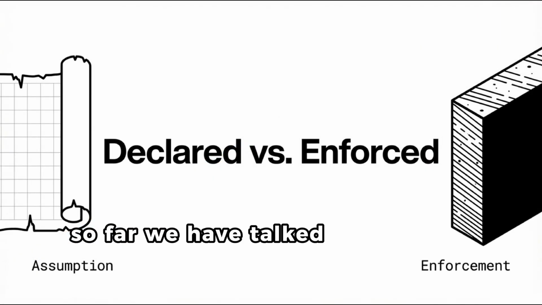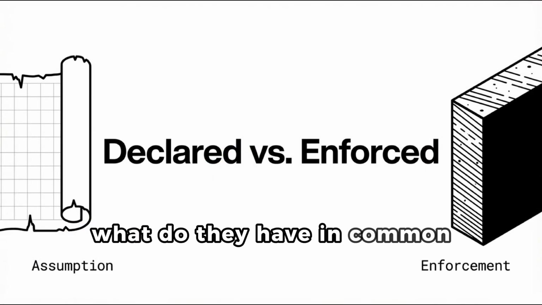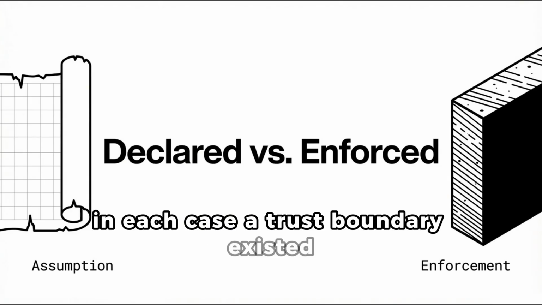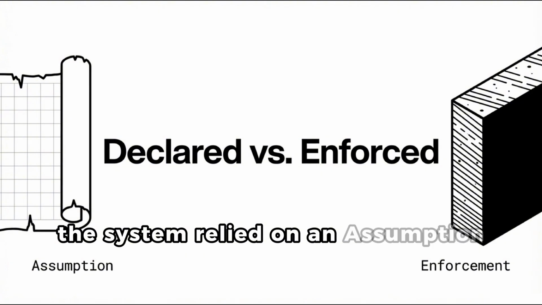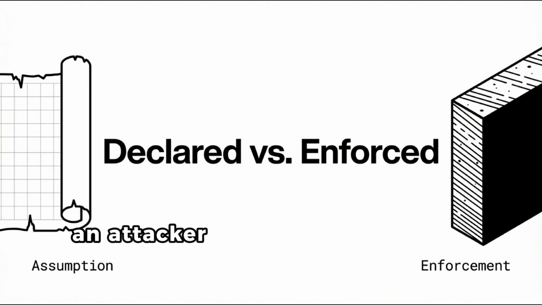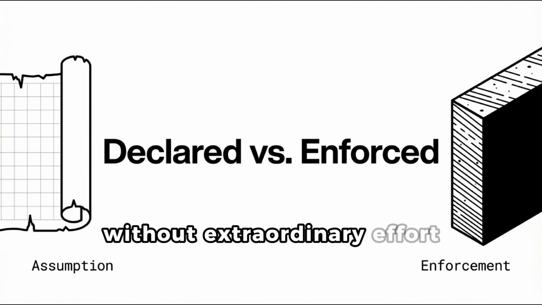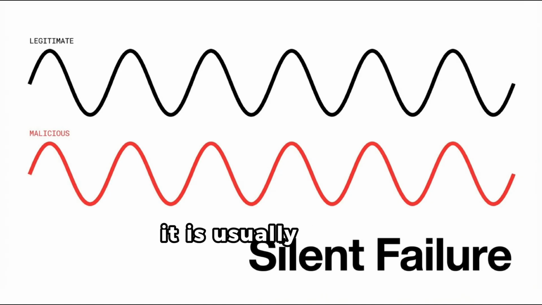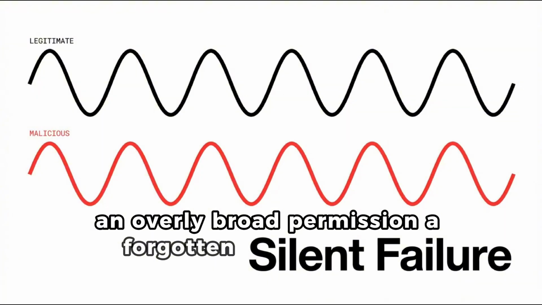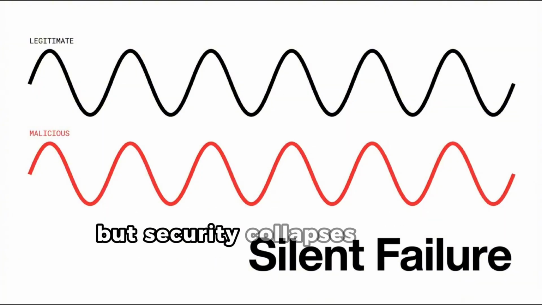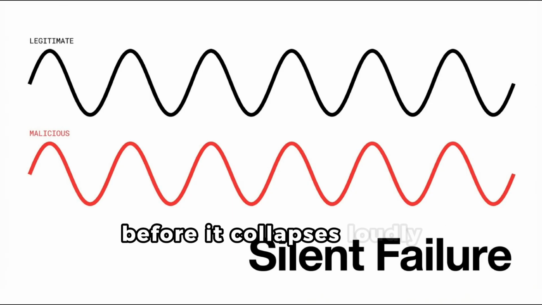So far, we have talked about cases. What do they have in common? Look at the pattern. In each case, a trust boundary existed. The system relied on an assumption. The enforcement was incomplete or misplaced. An attacker crossed the boundary without extraordinary effort. Broken access control is rarely dramatic. It is usually boring: a missing check, an overly broad permission, a forgotten validation step, a misconfigured policy. But security collapses quietly before it collapses loudly.